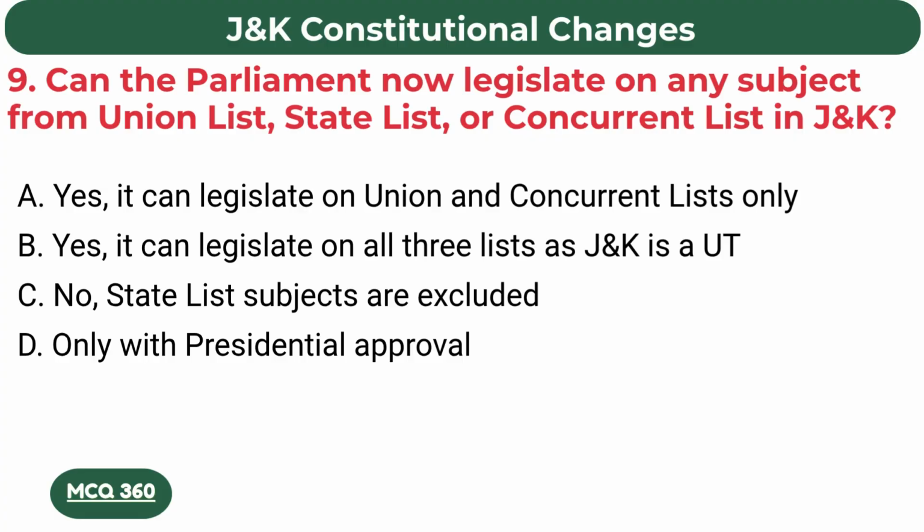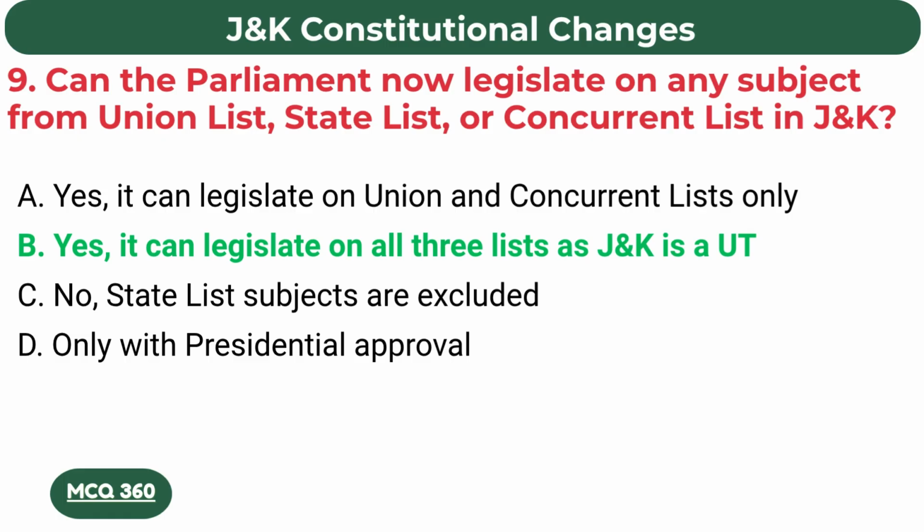Can Parliament now legislate on any subject from the Union List, State List or Concurrent List in Jammu and Kashmir? B. Yes, it can legislate on all three lists as Jammu and Kashmir is a UT.